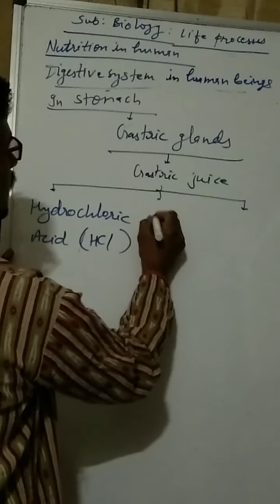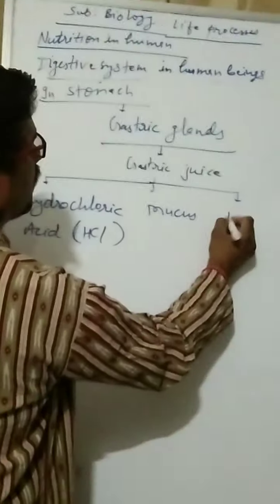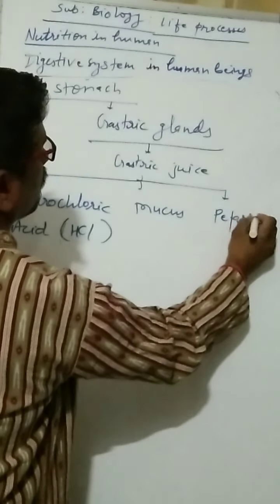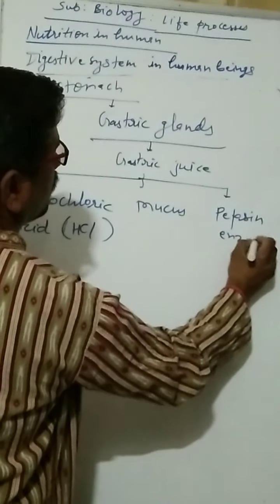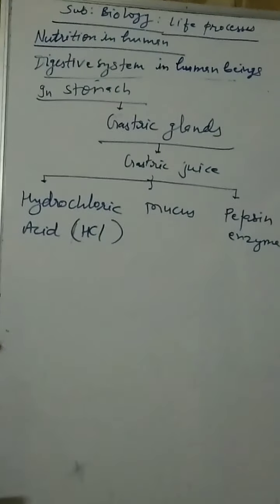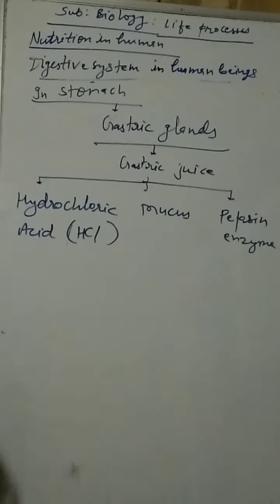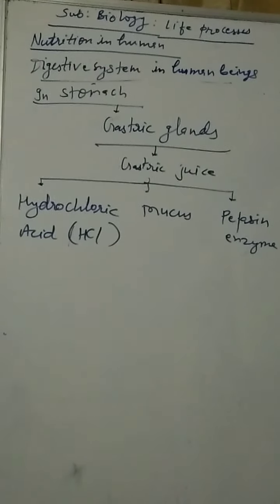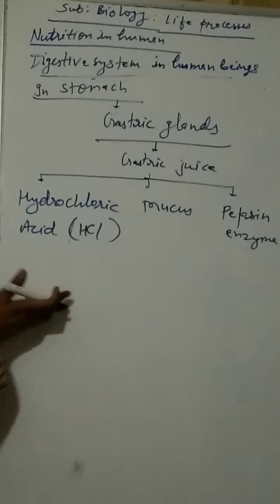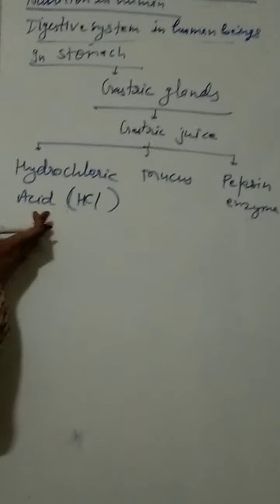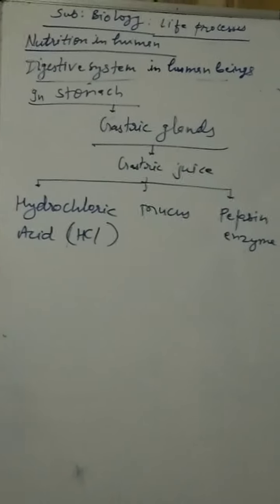HCl. Second is mucus, and third is pepsin enzyme. Only one enzyme in the gastric juice in your syllabus, pepsin enzyme. Renin is not in your syllabus. Hydrochloric acid. As you know, hydrochloric acid is a mineral acid and a strong acid also. So what is the role of this acid in our stomach?